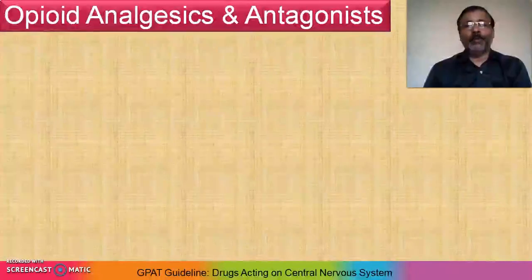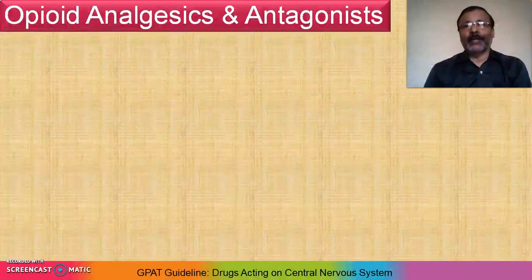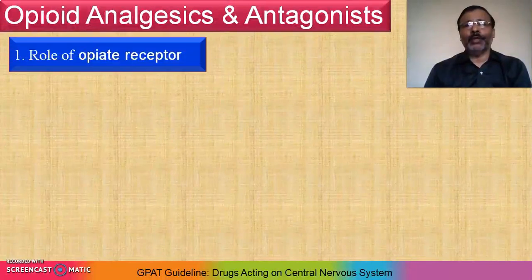Now let's focus on how to study opioid analgesics and antagonists. Firstly, you have to focus on the role of the opioid receptor. This opioid receptor is divided into subtypes like mu receptor, kappa receptor, delta receptor, etc. Now check which receptor plays which kind of role, and again check whether a similar kind of receptor is involved in antagonists or not.